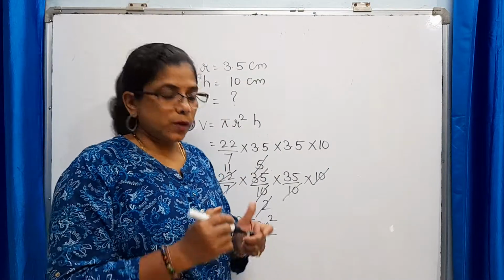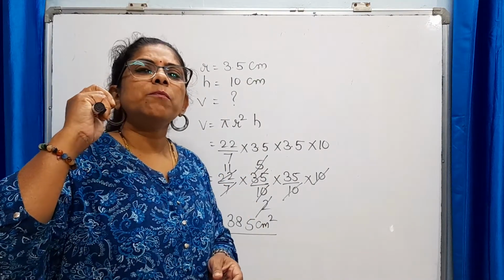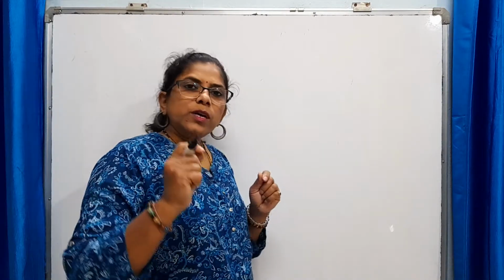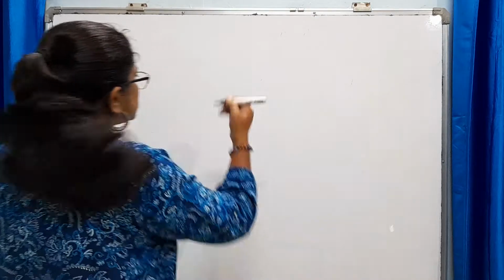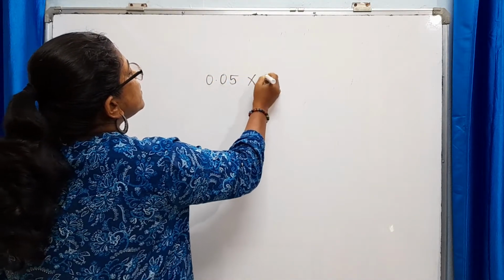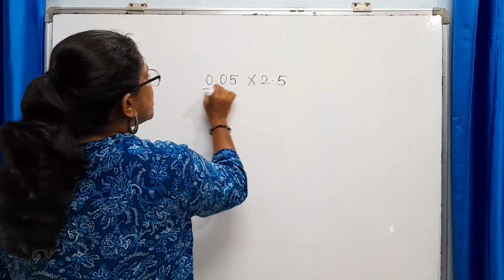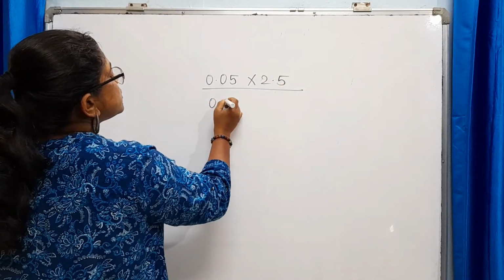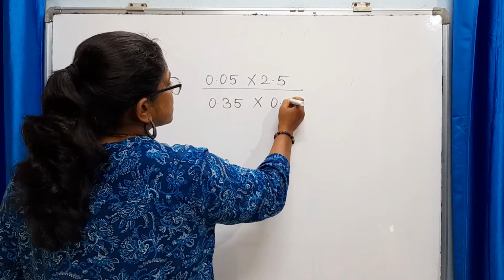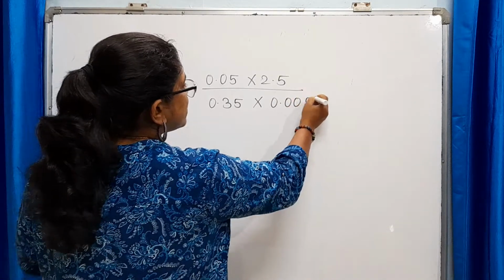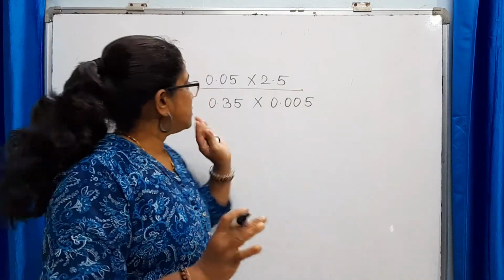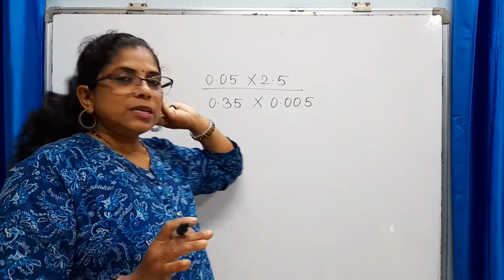It's very easy. Now one more last and best example I'll show you, only on how to deal with decimals. Now if the sum is something like this: 0.05 into 2.5 upon 0.35 into 0.005. Let us say something like this. I just want to explain how to deal with the decimal. Now here decimals are in the numerator as well as in the denominator.